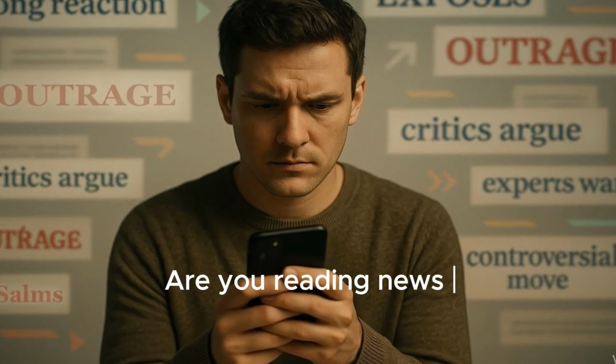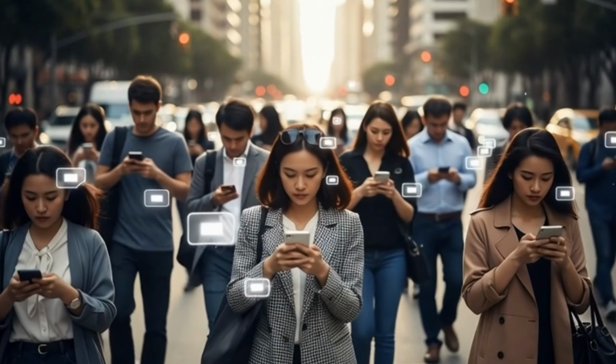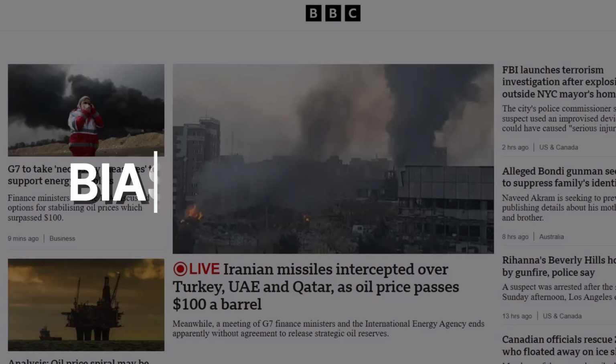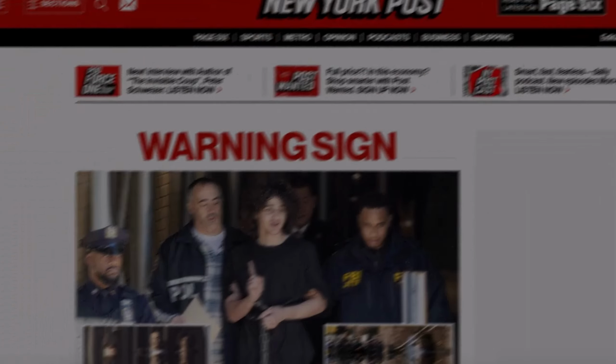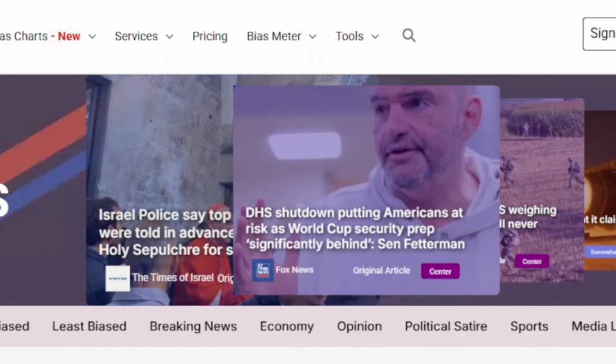Are you reading news that's already made up its mind? Every day, millions of people consume news without realizing the extent of the bias built into it. Bias in the source, bias in the author, and sometimes even just in the wording of a single headline. But what if you could actually see that bias?